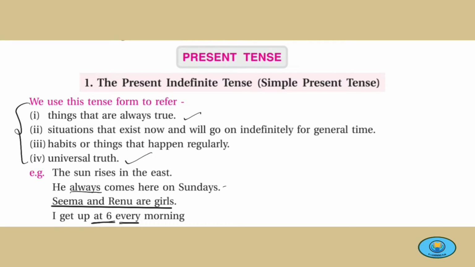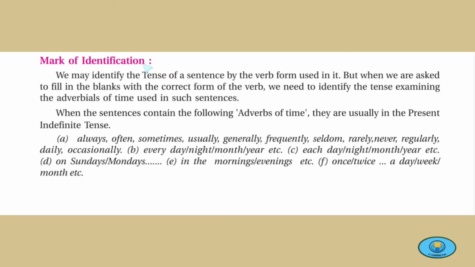And universal truth, like the sun rises in the east, this is a universal truth. Mark of identification: we may identify the tense of a sentence by the verb form used in it. Means if it is a first form of verb plus s or es, then we can say the sentence is in the present tense. But when we are asked to fill in the blanks with correct form of verb, we need to identify the tense, examining the adverbials of time used in the sentences.